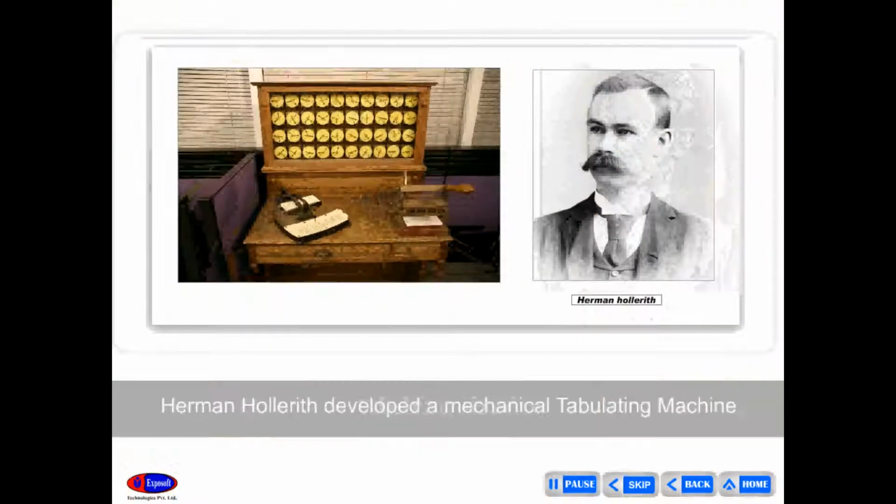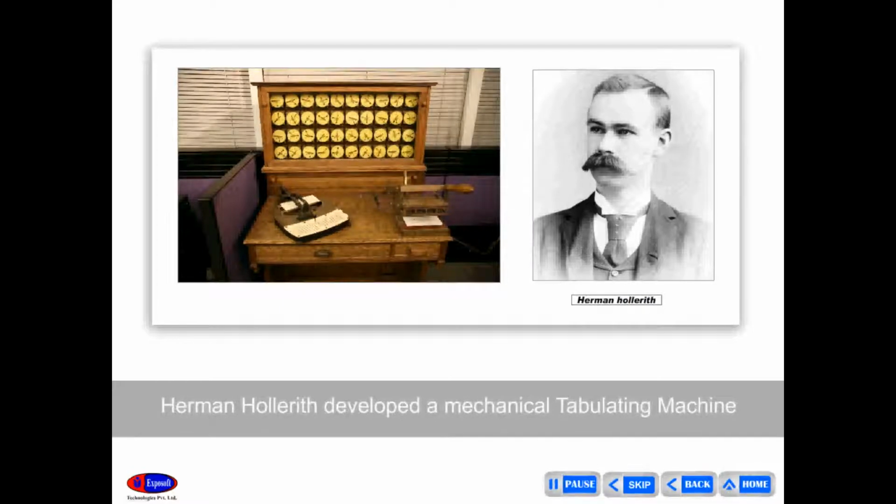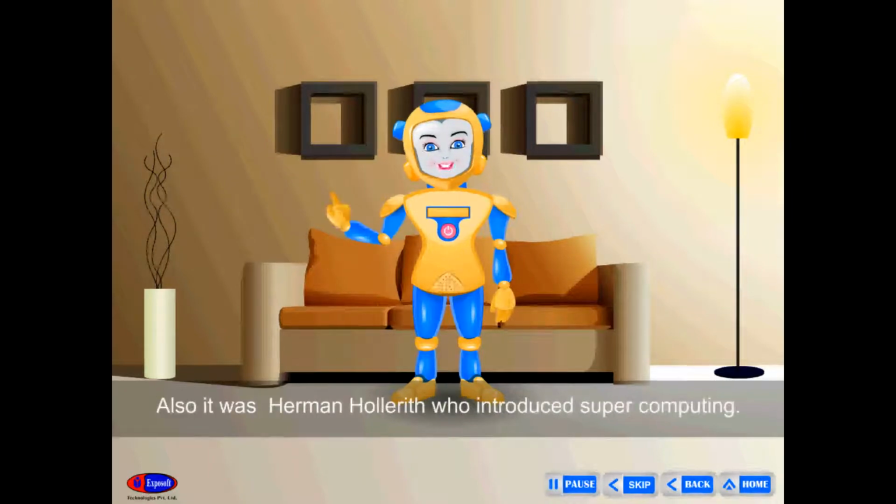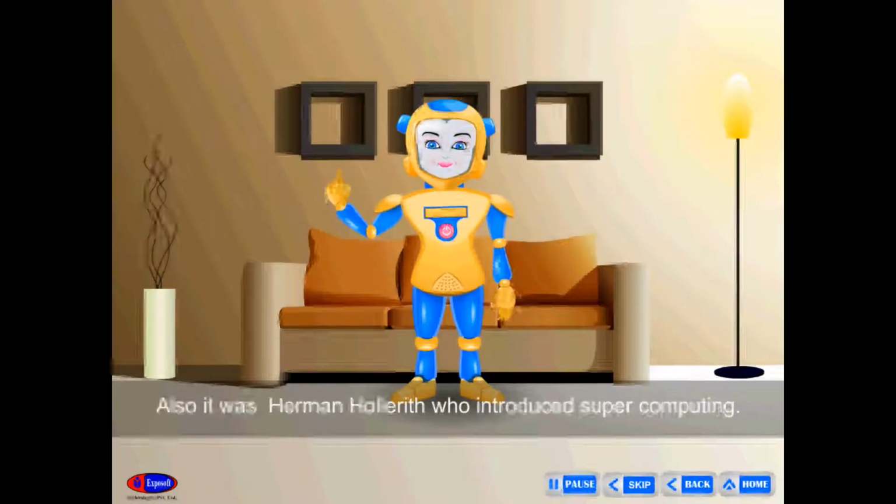Tabulating machine. Hermann Hollerith developed a mechanical tabulating machine based on punch cards for input processing and data storage. It is the first storage device in the world. Also, it was Hermann Hollerith who introduced supercomputing.